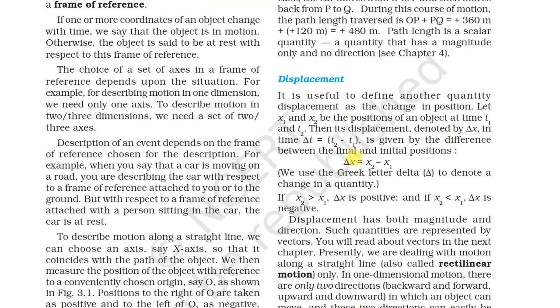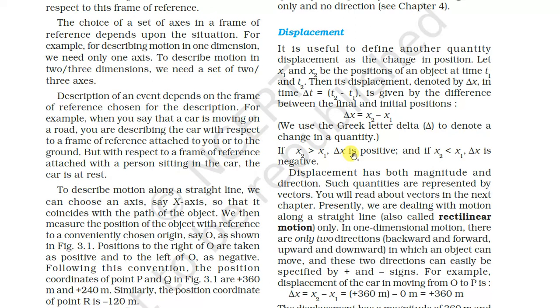So our another topic is displacement. Displacement is useful to define as the change in position. Let x1 and x2 be the position of an object at time t1 and t2. It is a change in position, it does not depend on the path length. Suppose you reach here, after that you will be at your home.